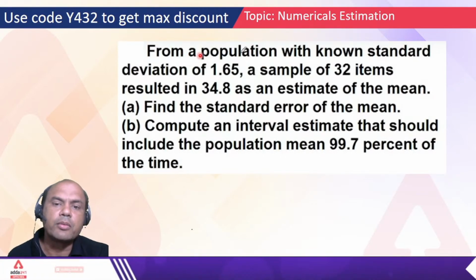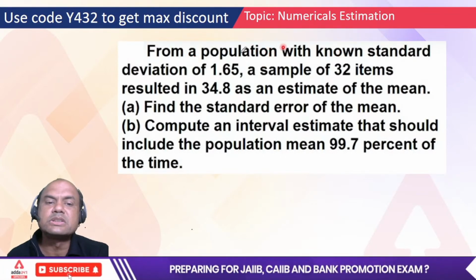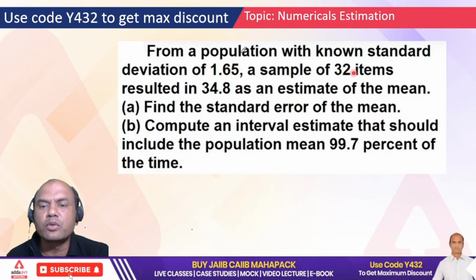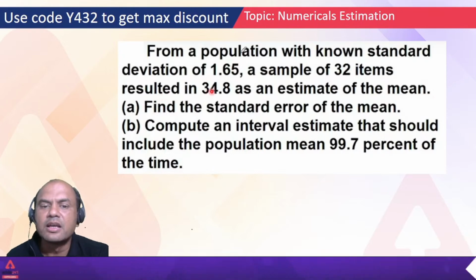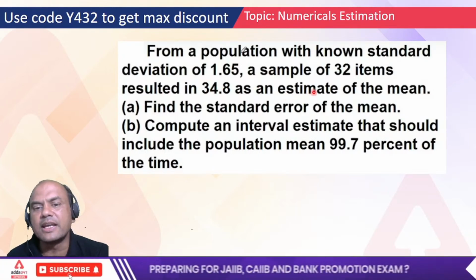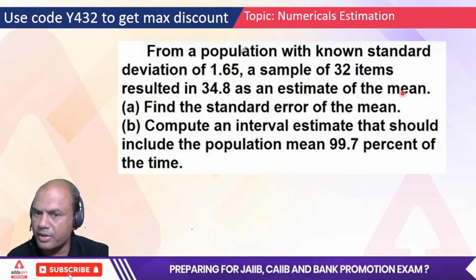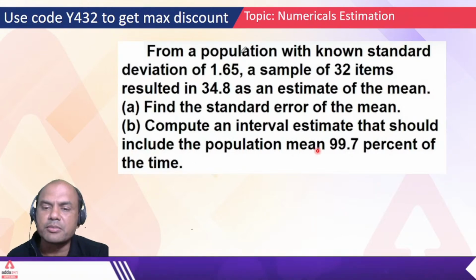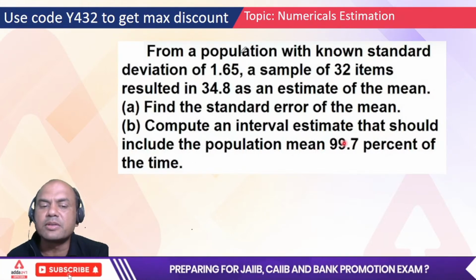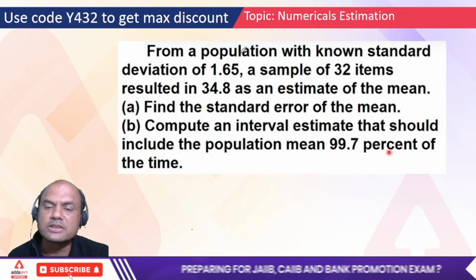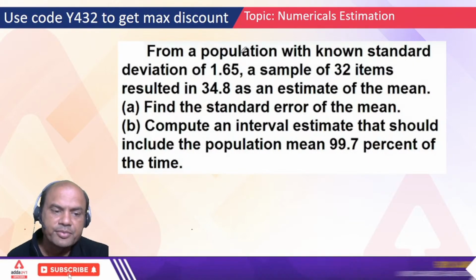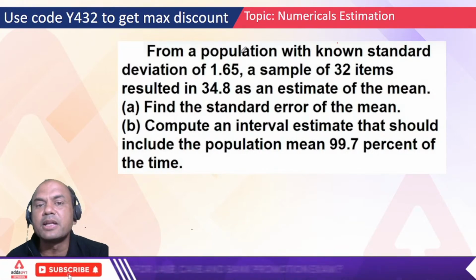Now I'll go to the problem. From a population with known standard deviation 1.65, a sample of 32 items resulted in 34.8 as an estimate of the mean. Find the standard error of the mean. Compute the interval estimate that should include the population mean 99.7% of the time, meaning the confidence level is 99.7%. Now we have the questions here. I'll read the question and explain the terms.